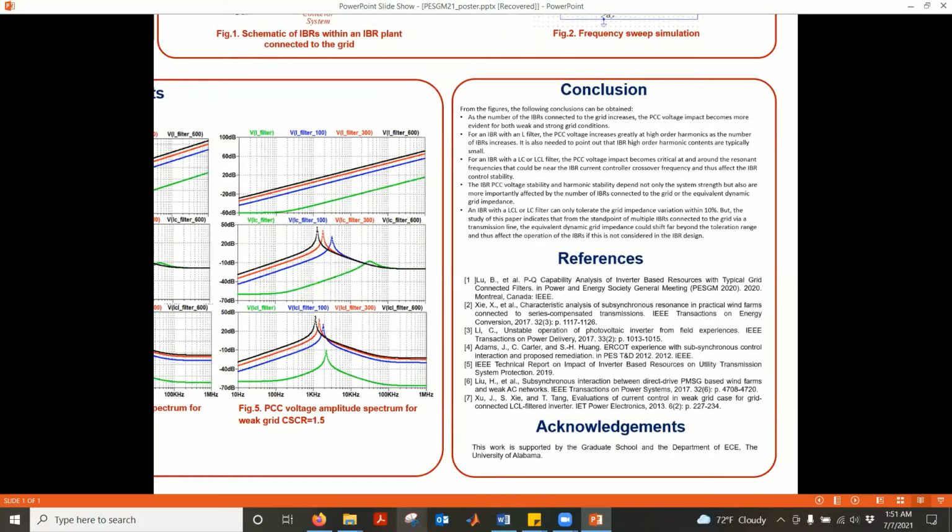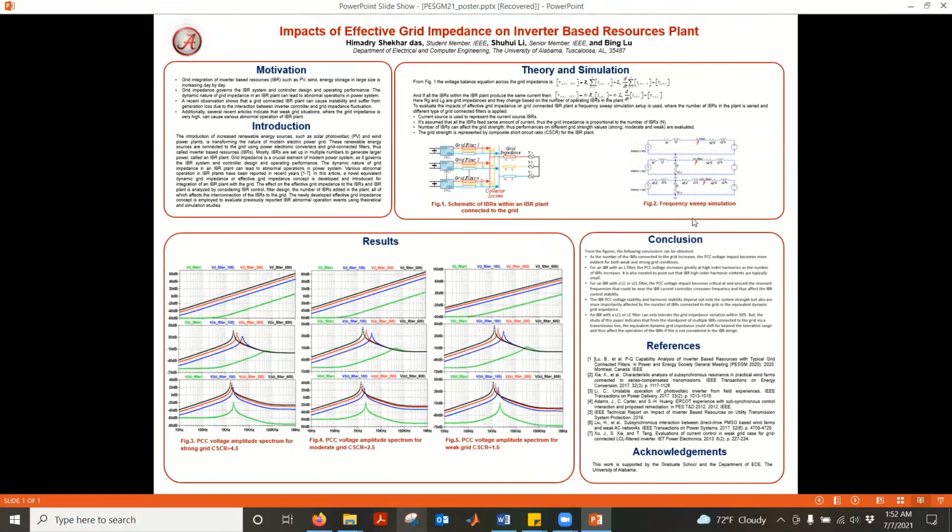Also, there is another thing. When we design the controller, we allow a 10% variation in the impedance parameters. But here we can see that with the variation of the number of IBRs in the IBR plant, the parameter variation can be more than 10%. When this happens, it can affect the operation of the IBR, if this is not considered in the IBR controller design. Okay, so those were the main findings of my research until now.